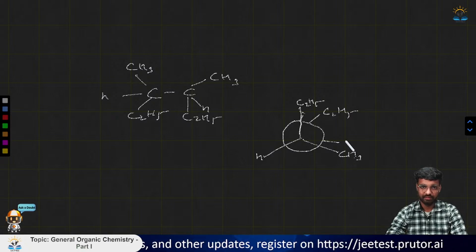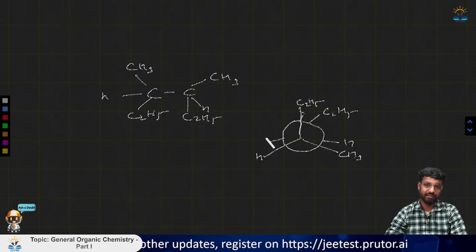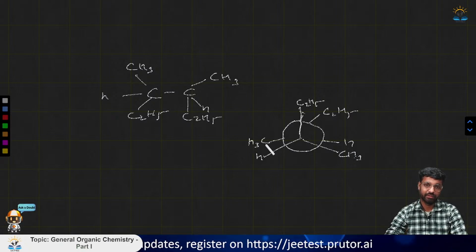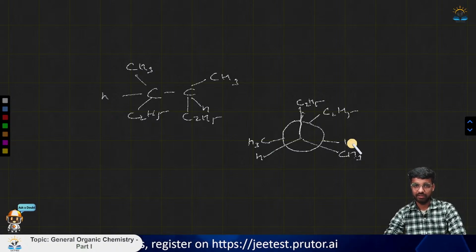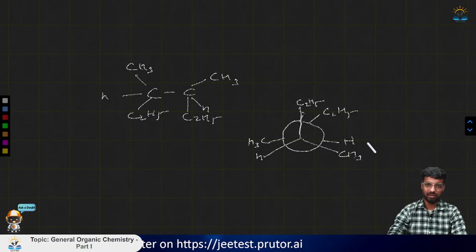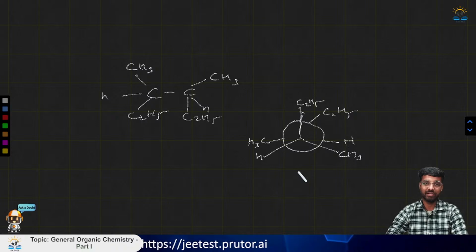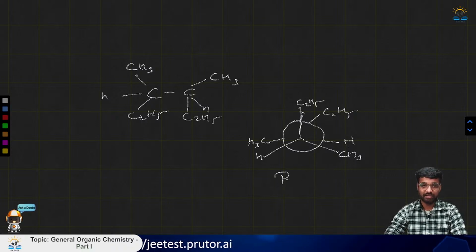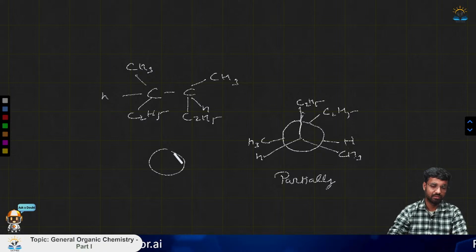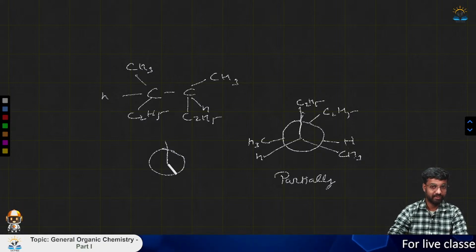Suppose this is the CH3 and this is the H and this is the CH3. Okay. Now if you say that it is eclipsed but it is not fully eclipsed, so it is called partially eclipsed. So when it will be fully eclipsed, let me draw another one. Okay. So this is the C2H5 that we have here.